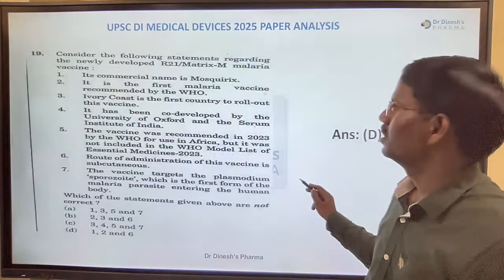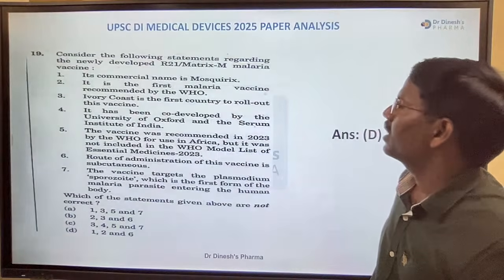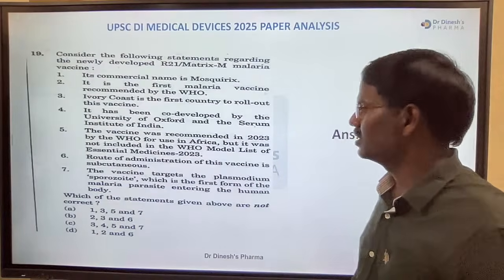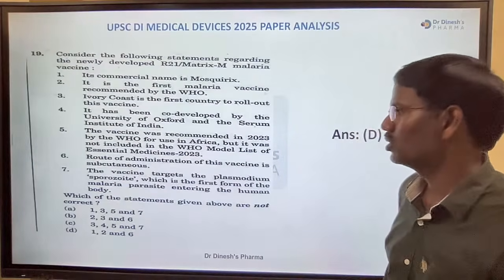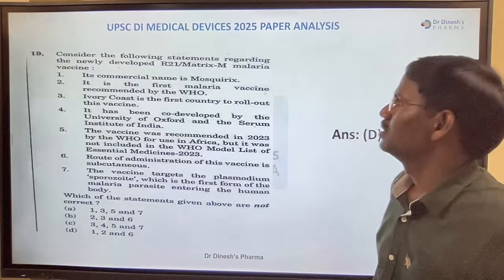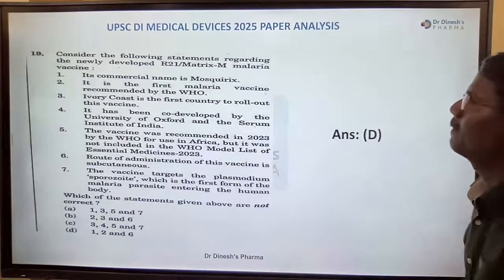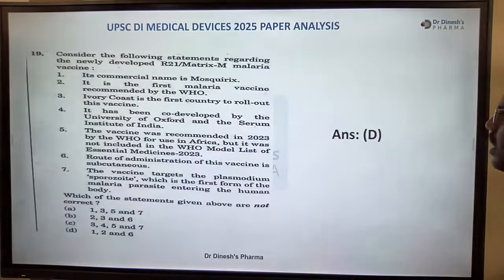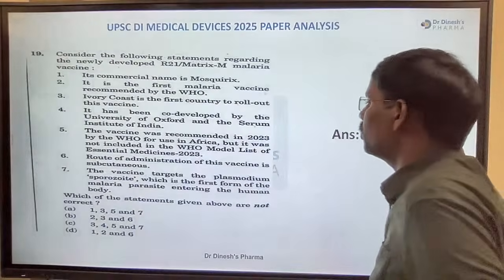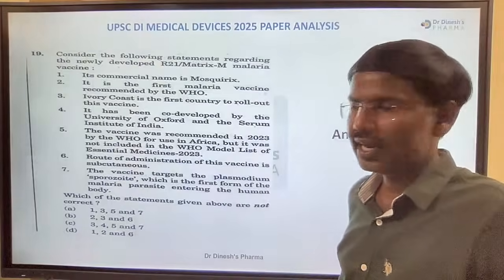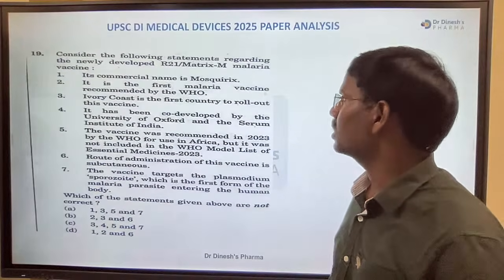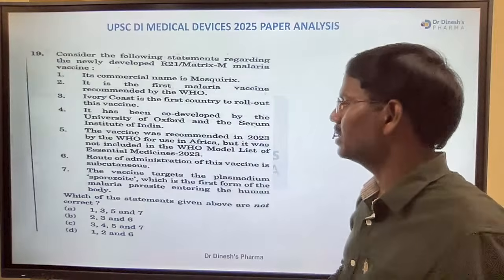Okay, next. Consider the following statement regarding the newly developed R21 Matrix-M malaria vaccine. Okay, so regarding malaria also in the current affairs we discussed, but exactly ये discuss नहीं किया, right? So it is commercially named Mascorix, and yeah, so many options are there. So which one of the statements given is not correct? Okay, not correct, right? The answer is D. 1, 2, 6 not correct. The official name Mascorix नहीं था.